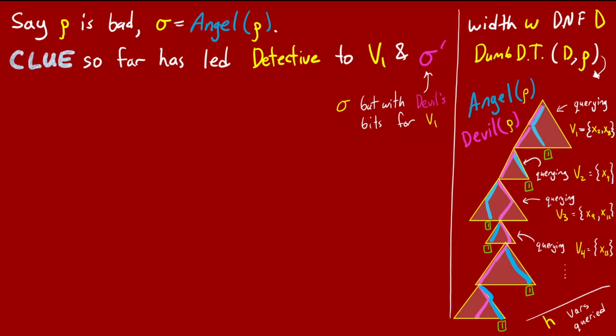Let's recap where we are. Rho is a bad restriction, and sigma is the angel of rho. Given sigma and the clue so far, we imagine the detective has figured out v1 and the devil's bits for v1, and has formed sigma prime by substituting the devil's bits for v1 into sigma. Now it's time for the detective to figure out v2.